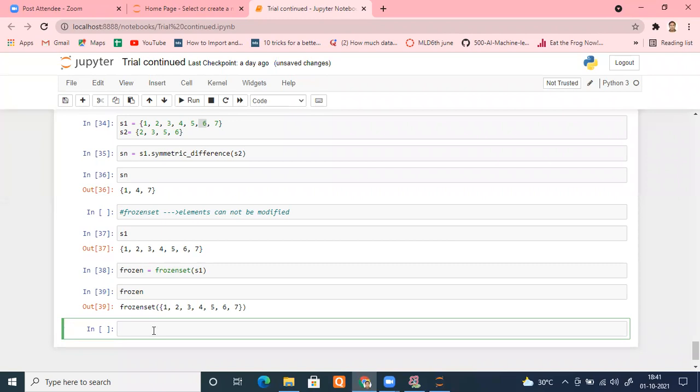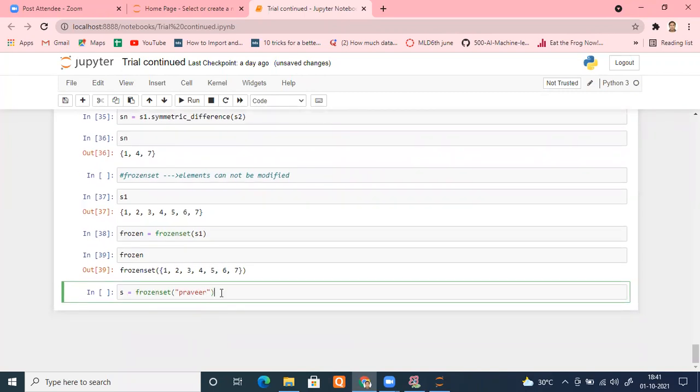Other way of creating frozen set is simple. Suppose I have an iterable like my name itself or a list, whatever it is. Suppose I create name as I type frozen. I don't have ready-made set with me. So I type frozen set. And inside this, I pass my name. Any iterable can be passed. I pass an iterable known as Pratik. So it will treat the same way the set is doing. Just type it and check S.